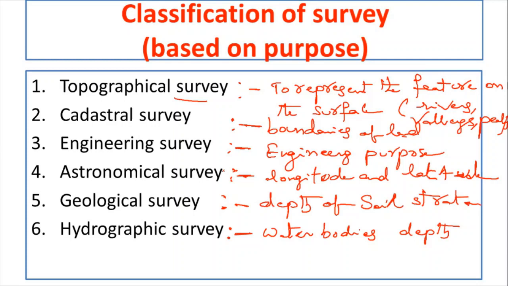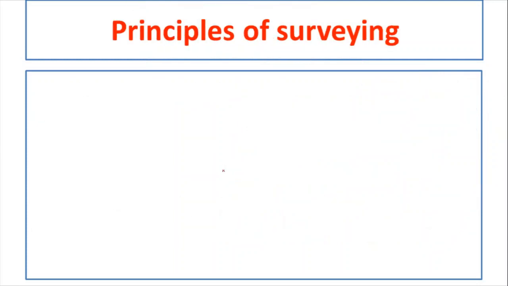Which of the survey is conducted to determine the boundaries of the land, that is the cadastral survey. Which survey is conducted to determine the longitude and latitudes, that is the astronomical survey. Which survey is conducted to determine the depth of the soil strata, that is the geological survey. Which survey is conducted to determine the depth of water bodies, that is the hydrographic survey. Which survey is conducted to represent the features on the earth surface, that is the topographic survey. So these are the 6 types.